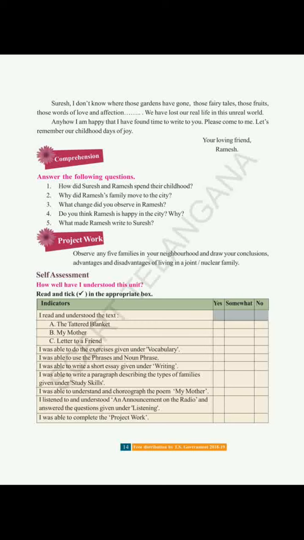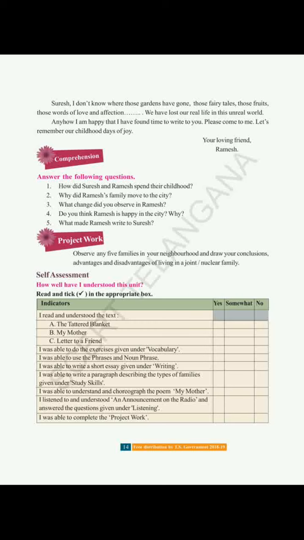Anyhow, I am happy that I have found time to write to you. Please come to me. Let's remember our childhood days of joy. Okay? He is inviting Suresh once again so that they can meet this time and spend time together. Right? So in the last he has written, your loving friend Ramesh.